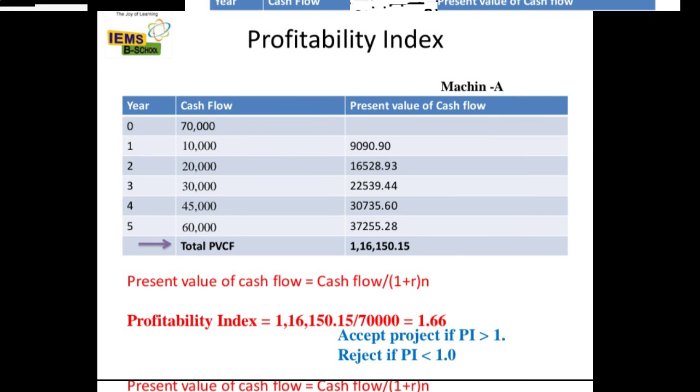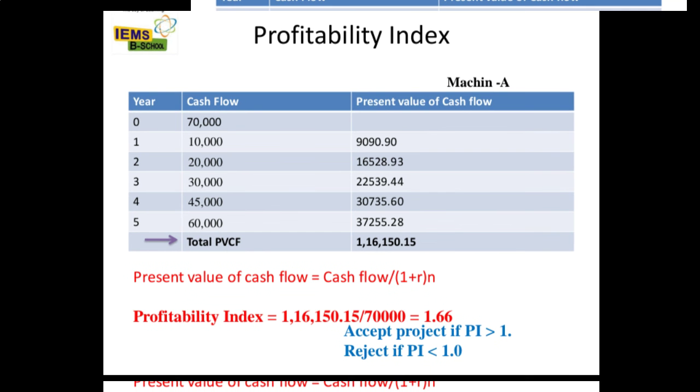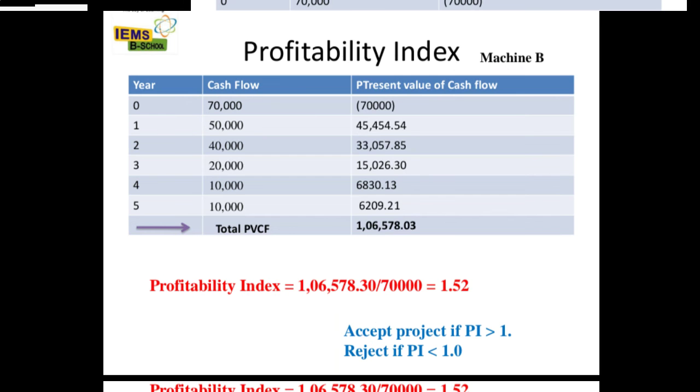So in this machine A, the present value of cash inflow is 1,16,150. Our initial investment is 70,000 rupees. It means it is more than the initial investment, and here we have to calculate the ratio. To know the ratio, total present value of cash flow divided by initial investment. So we'll get 1.66 as the answer, and if it is greater than 1, we need to accept the project. If it is less than 1, we have to reject the project.